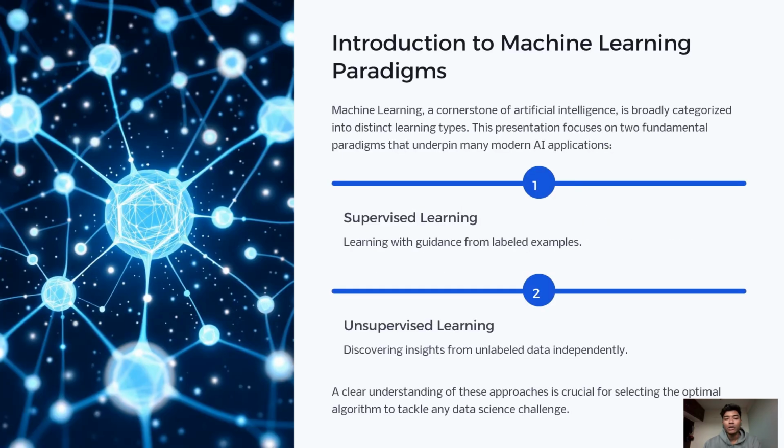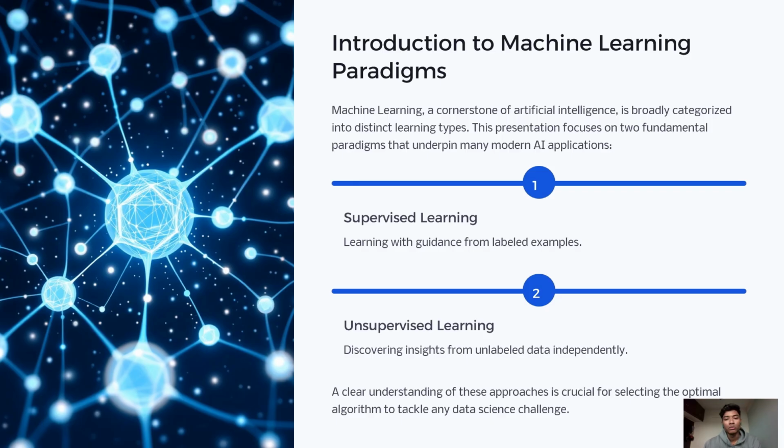Machine learning is a key part of modern artificial intelligence, but before we use any algorithm, we must know which type of learning our problem belongs to. In this presentation, I'll walk you through two main learning paradigms. First, supervised learning, when we learn using labeled examples. Second, unsupervised learning, when the system learns patterns on its own. By the end, you'll be able to choose the right method for any data science problem.